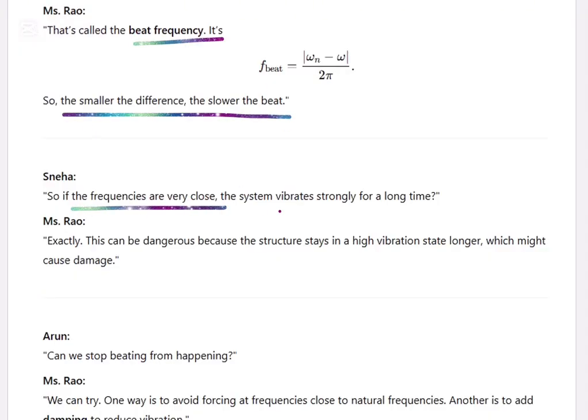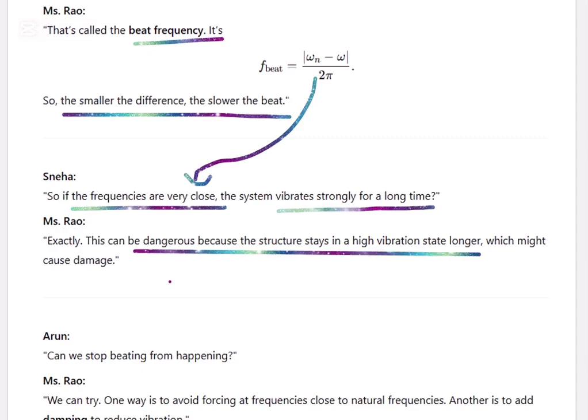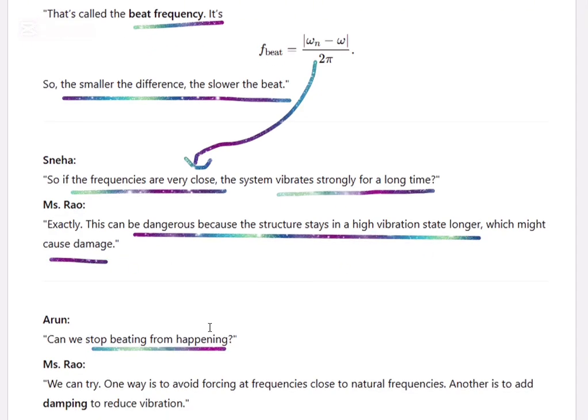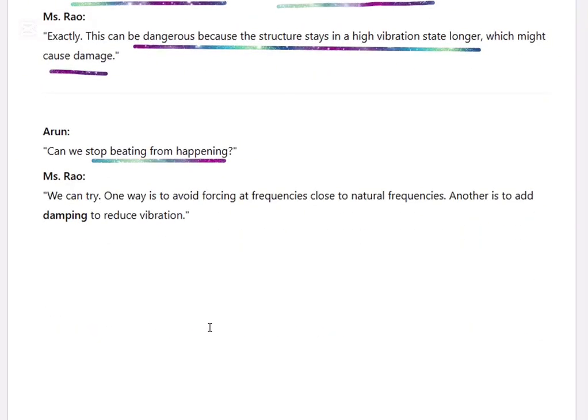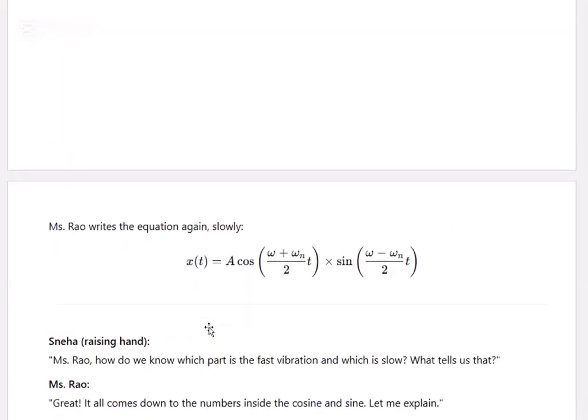So if the frequencies are very close, the beat frequency is less, and the system vibrates strongly for a long time. This can be dangerous because the structure stays in a high vibration state longer, which might cause damage. Can you stop beating from happening? We can try. One way is to avoid forcing at frequencies close to the natural frequency. Another is to add damping to reduce vibration.